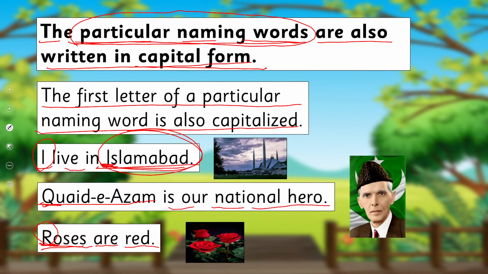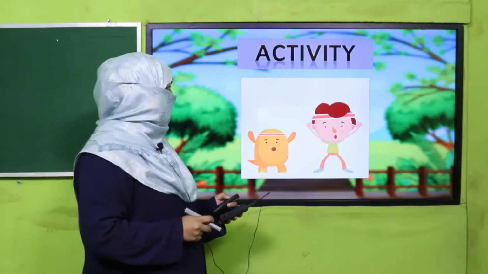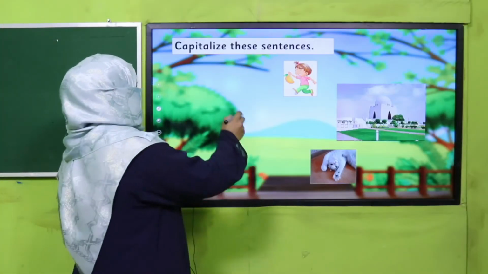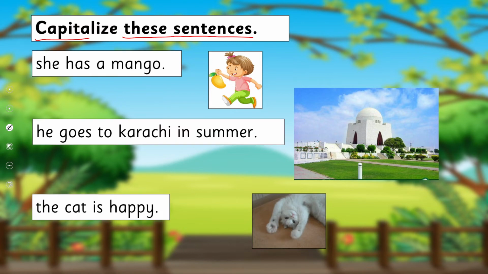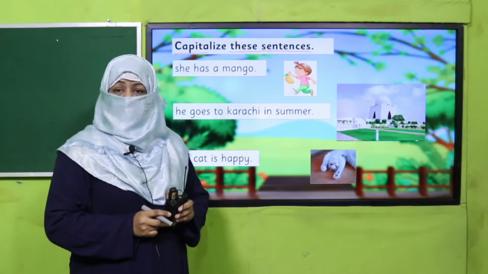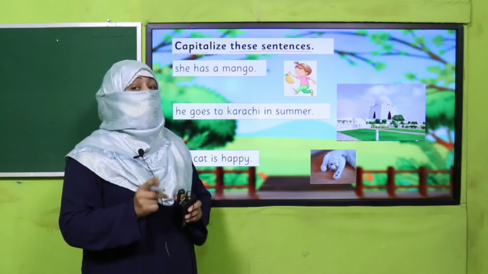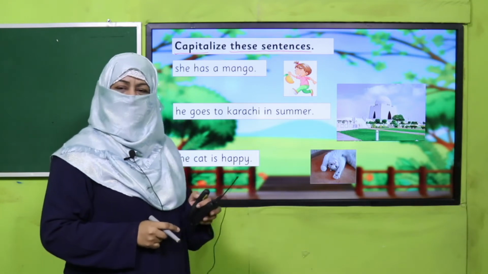Are you clear? Okay. So let's practice this concept through an activity. The activity is, capitalize these sentences. Your teacher will write a few sentences on the board. For example, I brought a few examples. So you have to find out which word we need to write in capital letter, and you should also know the reason. Okay, so pause the video, complete this activity, and then come back.